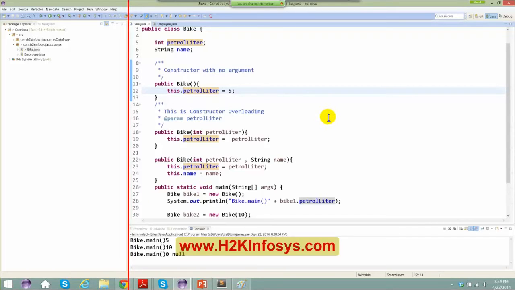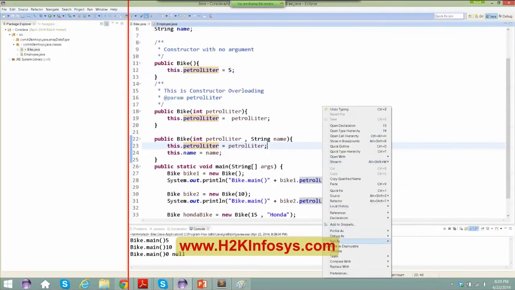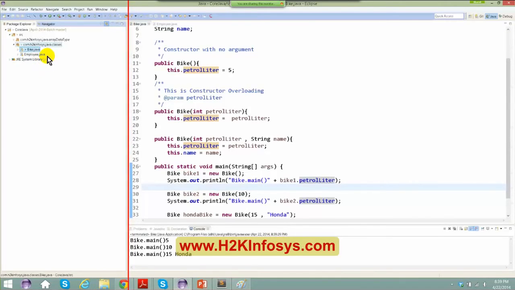All right, now let's talk about something more interesting. So right click, run as Java application. I'm good here. So let me take a new class right now. I am on mute. Okay.